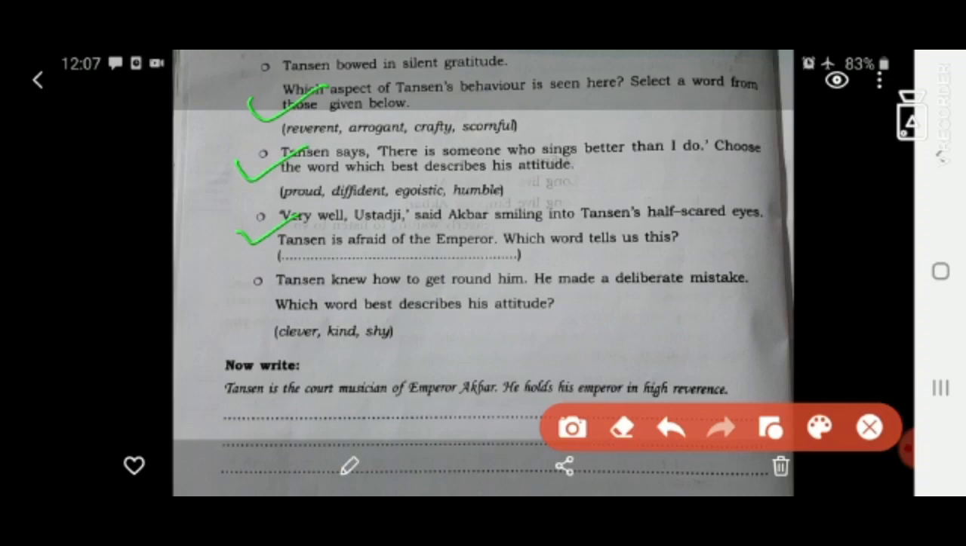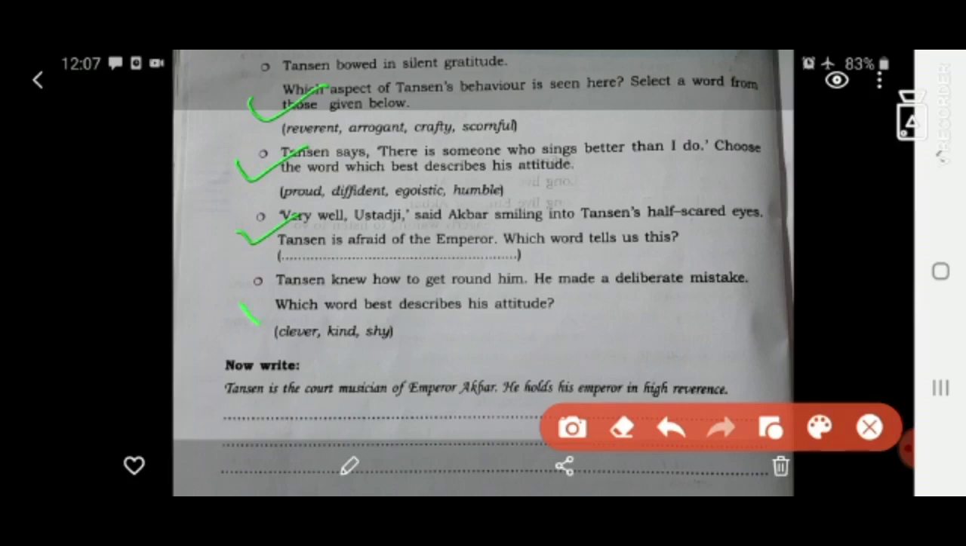Which word tells us this? He is very afraid of the emperor. From what was said earlier, "Very well, Ustadji," said Akbar, smiling into Tanzan's half-scared eyes. Which word shows you that Tanzan is afraid of the emperor? You may use that word to describe Tanzan.